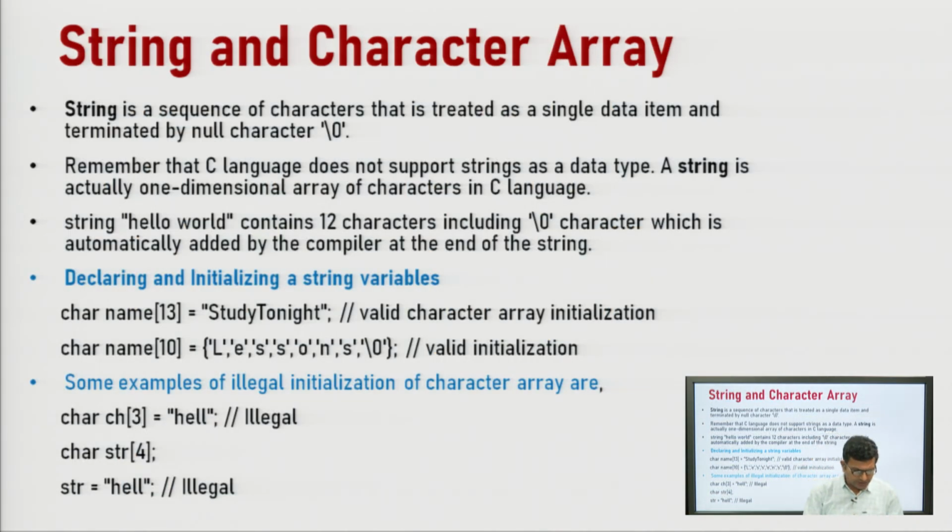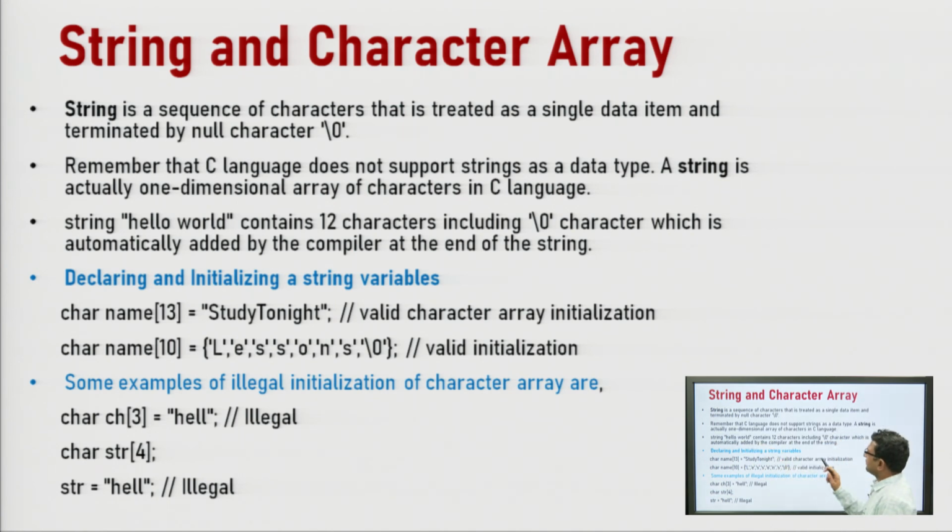Now, the next topic is the string and character array. A string is a sequence of characters that is treated as a single data item and terminated by a null character. There is no specific data type provided by the C language for the string, but it is declared as a sequence of characters. A sequence of characters means an array of characters. Just see here, if we talk about the string hello world, it will contain 12 characters. How? 10 are letters, one is white space, and the last, the 12th, is the null character.